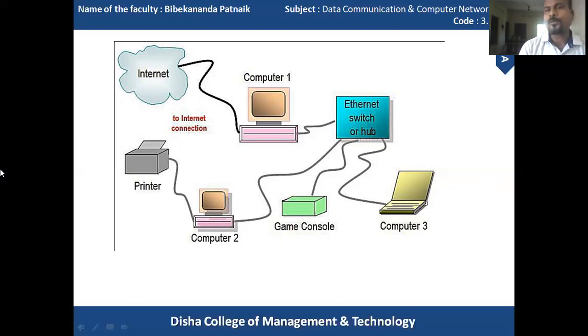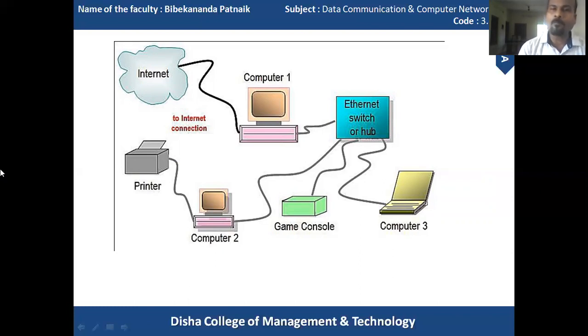The network also contains certain hardware devices like printers, gaming consoles, scanners, etc. Generally, computer networks are used for sharing of information from one location to another location.